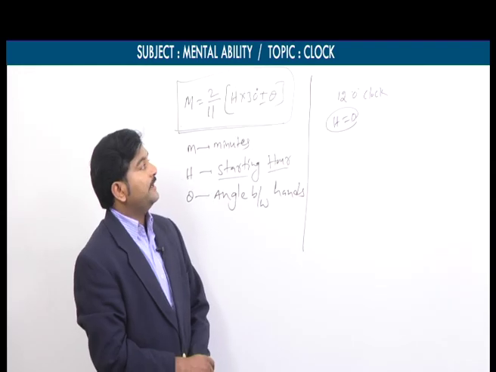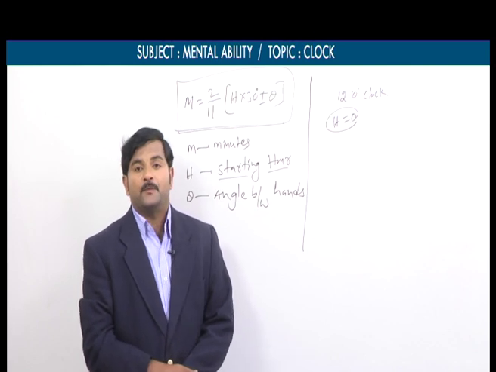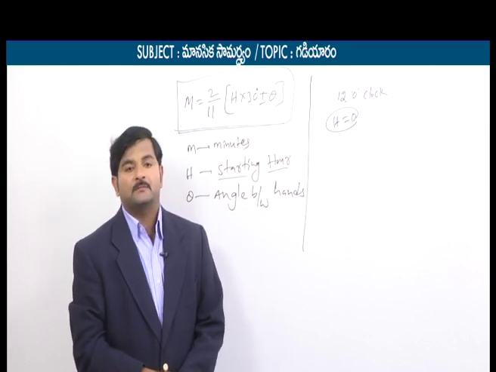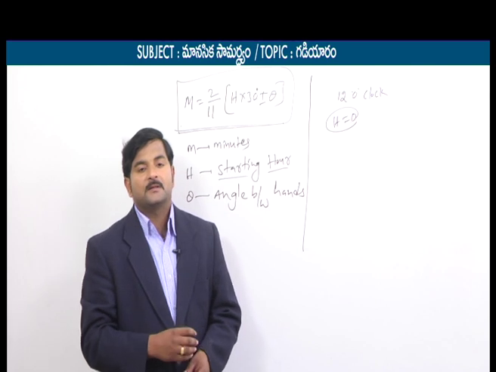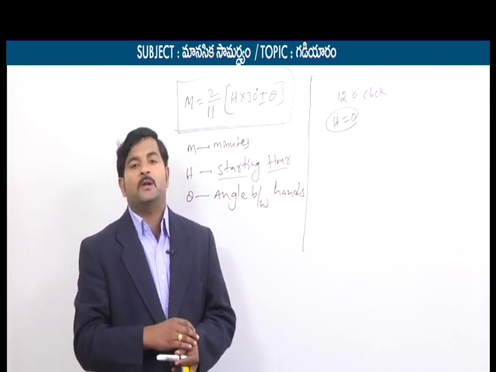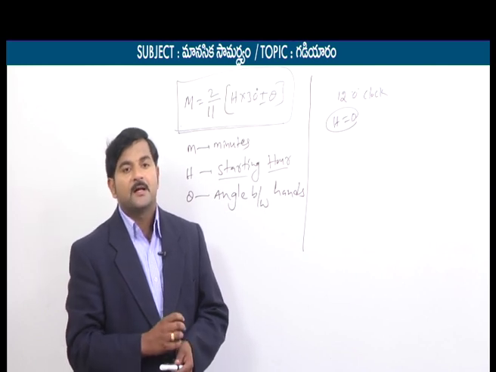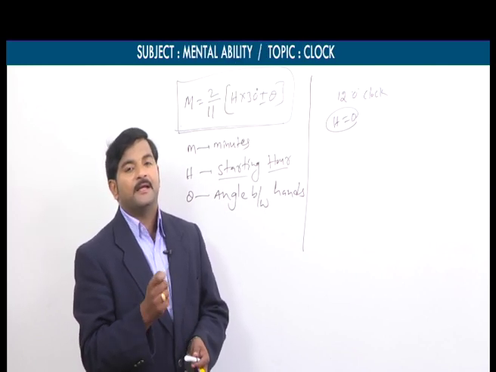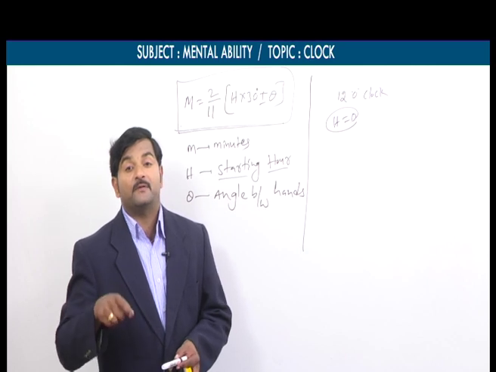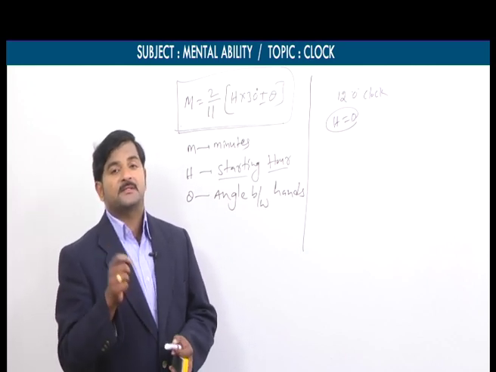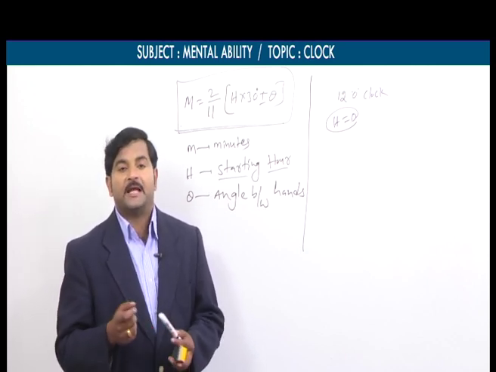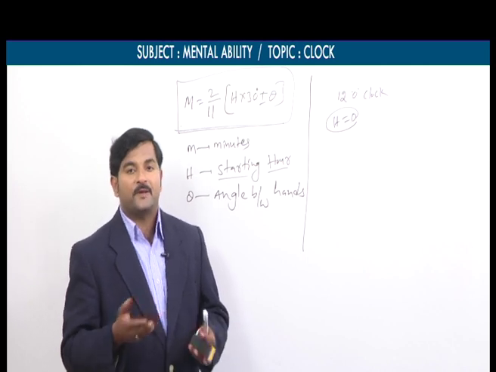Why do we need to take h equal to 0 when the starting hour is 12 o'clock? It's simple: the clock we are discussing is only a normal clock, and a normal clock has only 12 hours. That's why h is 0. The best example is the railway clock, which has 24 hours.